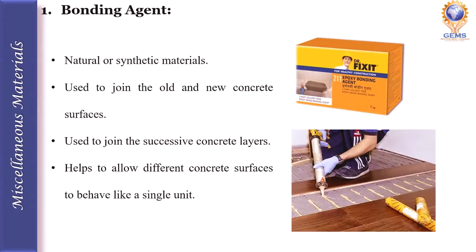Let's start with the bonding agent. This bonding agent can be made of natural or synthetic materials, and it is used to join the old and the new concrete surfaces. This agent can also be used to join successive concrete layers, and the chemical present in the bonding agent helps different concrete surfaces behave like a single unit.